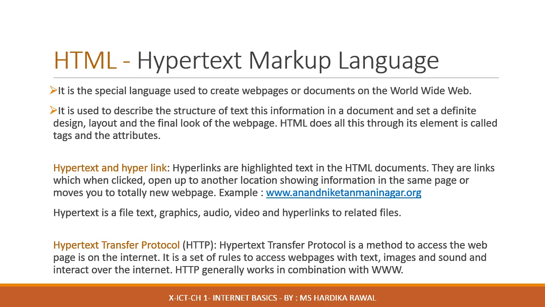Hypertext Transfer Protocol is a method used to access the web pages on the internet. It is a set of rules to access the web pages with text, images and sound and interact over the internet. HTTP generally works in combination with World Wide Web. Hypertext documents on the World Wide Web are accessed using this method. In simple words, you can say that the web pages are accessed on the internet via HTTP. The web browser is called the HTTP client as it requests the web pages.